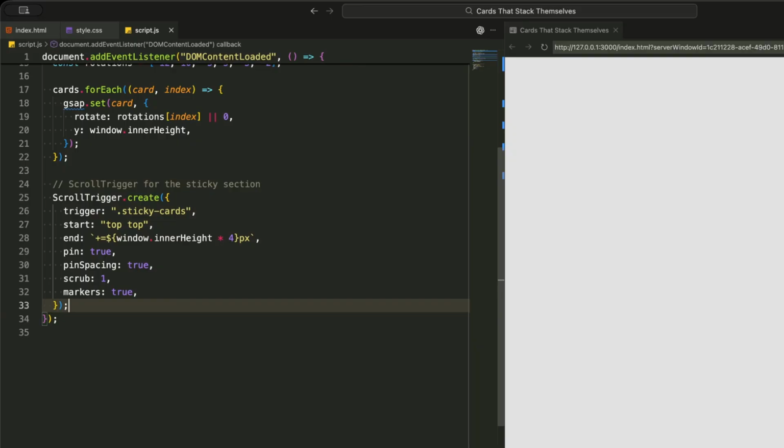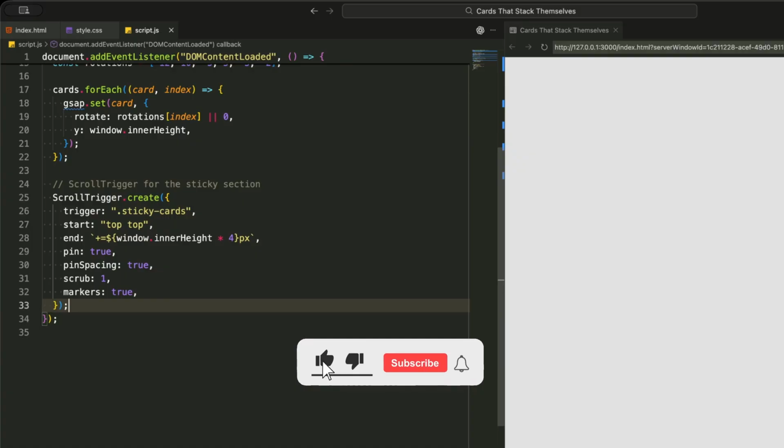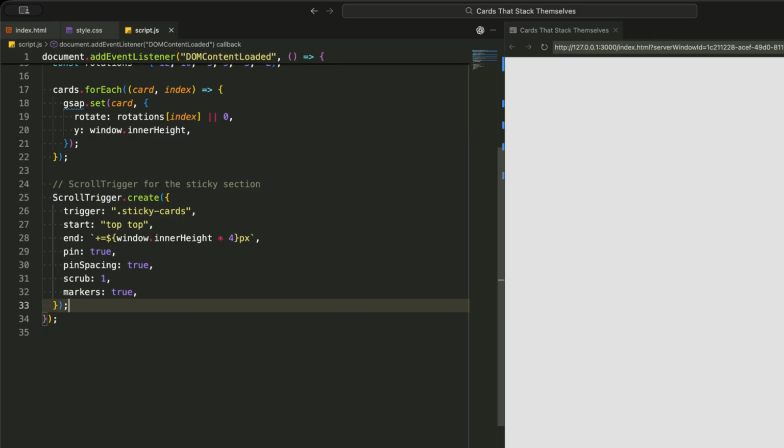The pin spacing ensures proper layout spacing is maintained. We enable scrub with a value of 1, creating a smooth 1-second delay between scroll movement and animation response for that natural weighted feel. I've also enabled markers for visual debugging so we can see exactly where our animation starts and ends during development. This scroll trigger configuration creates the foundation for our stacking animation, giving us a controlled scroll environment where we can precisely time our card movements.